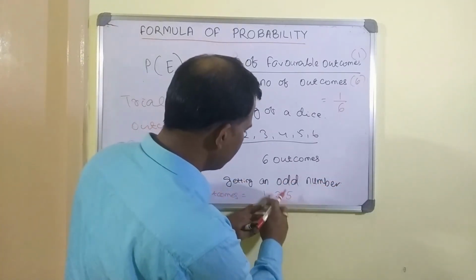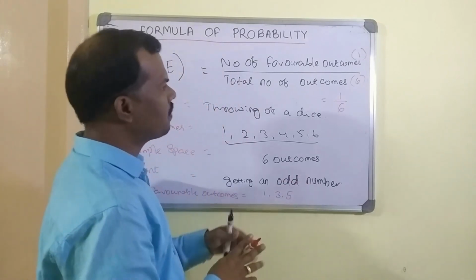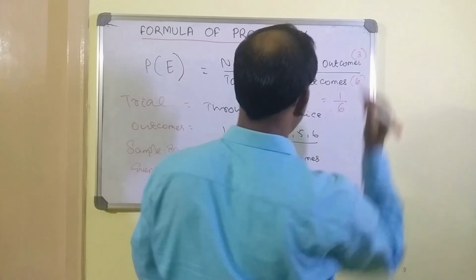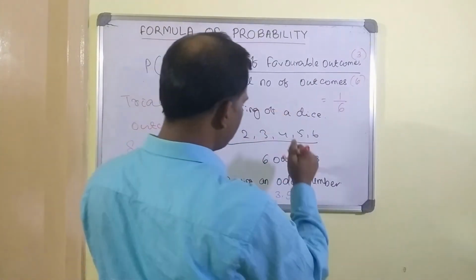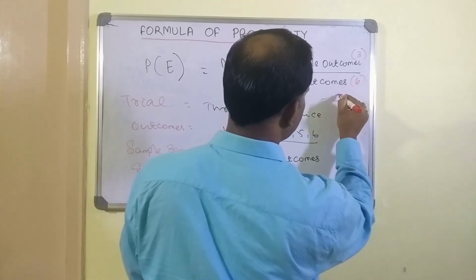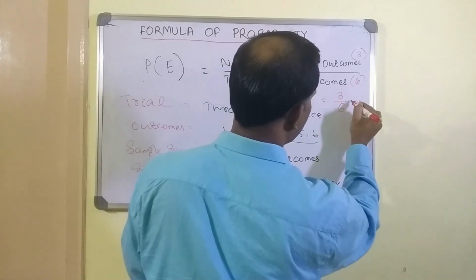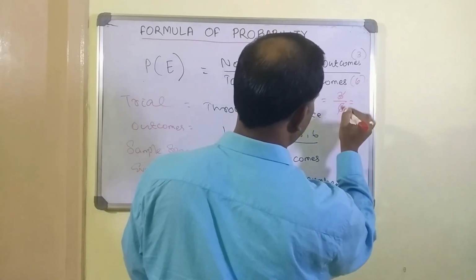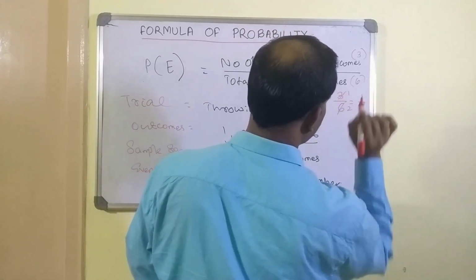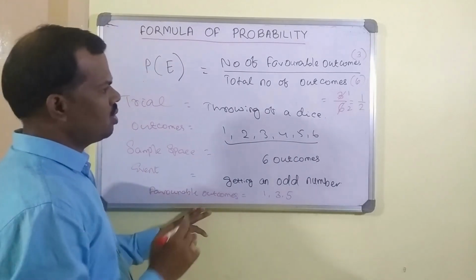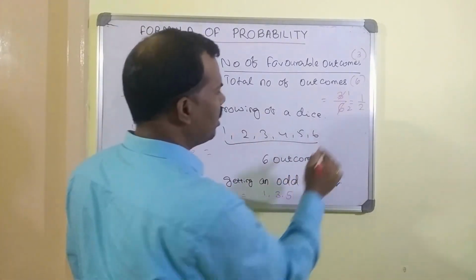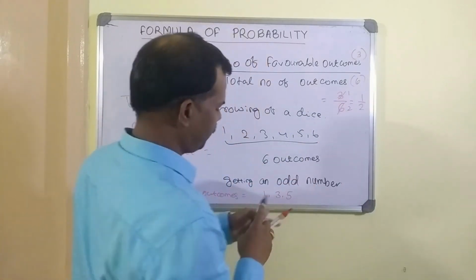So that means there are 3 favorable outcomes. So we will replace this 1 with 3. And what is the total number of outcomes? Anyway, it is 6, right? So we will have the numerator as 3 divided by 6, which, if it cancels out by 3, becomes 1 by 2. So the probability of getting an odd number is 1 by 2.